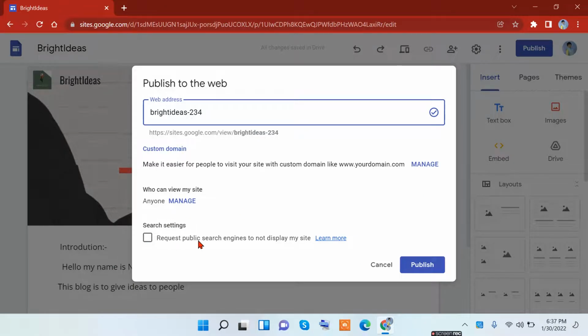And if you click on the option for Google's public search engine to not display my site, even if you type in the link, it will not come. It is just for linked users only. But I want public search engines to view my site, so you will not be putting that option in.